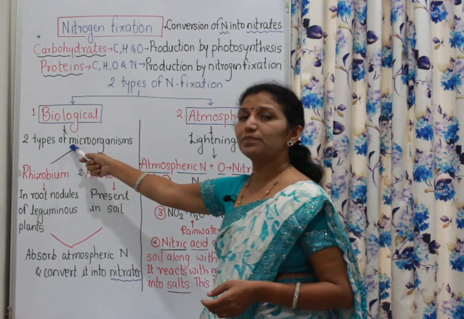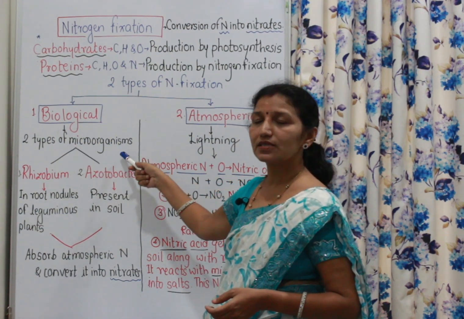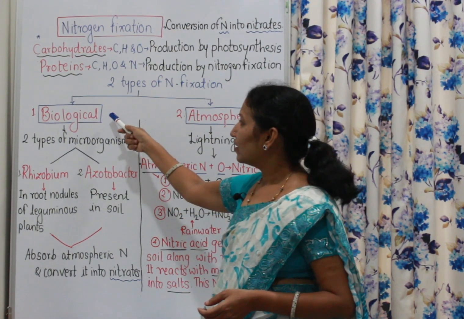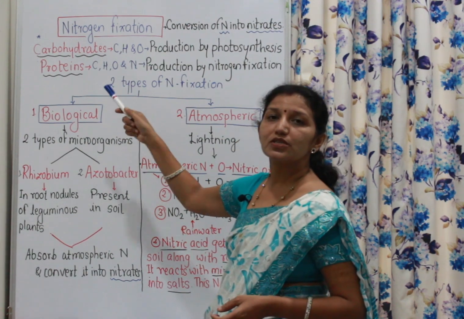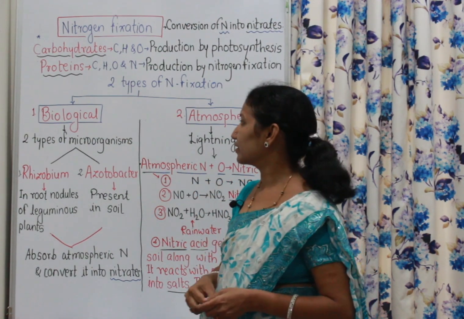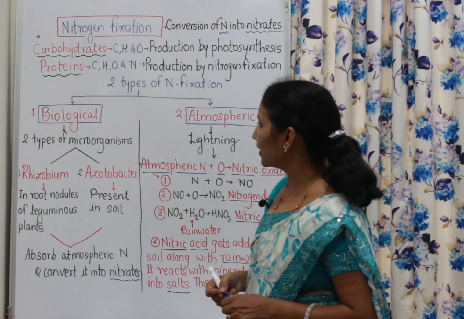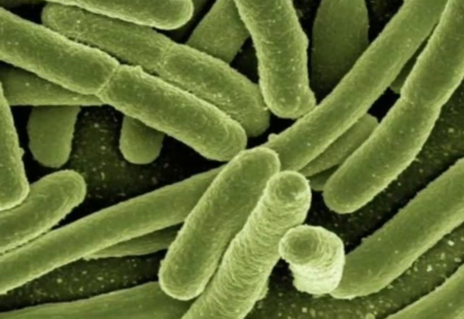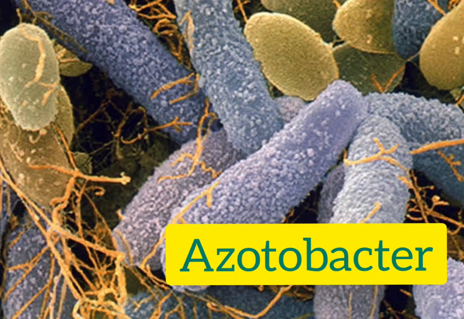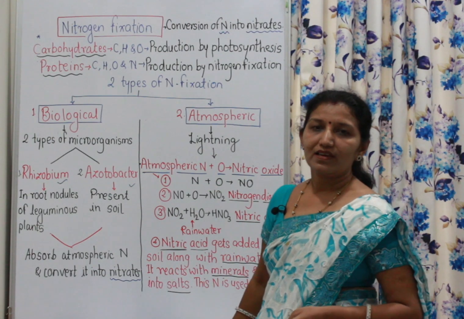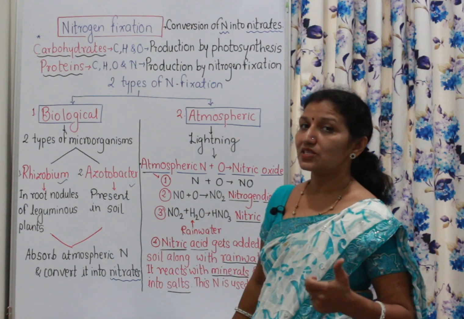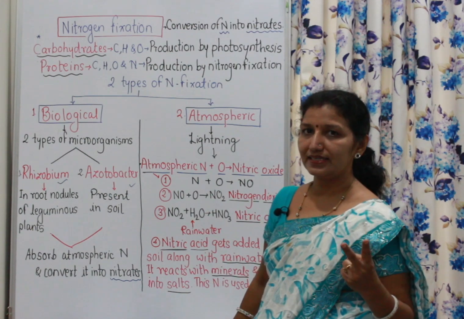There are two types of microorganisms responsible for the process of biological nitrogen fixation. Which are these two types of microorganisms? The first one is rhizobium and the second one is azotobacter. Azotobacter and rhizobium, these are two microorganisms.